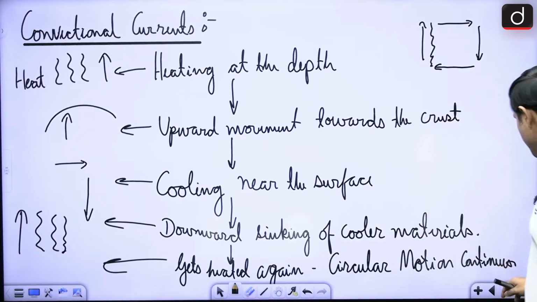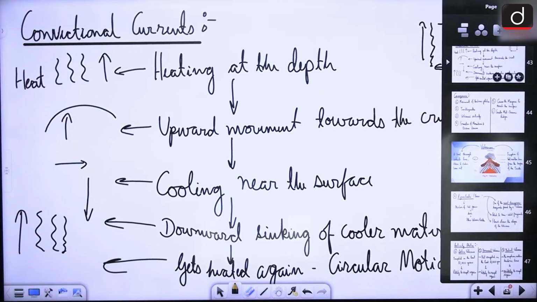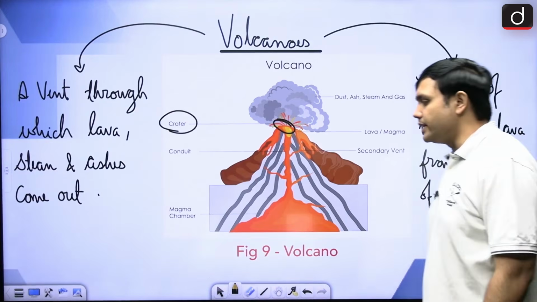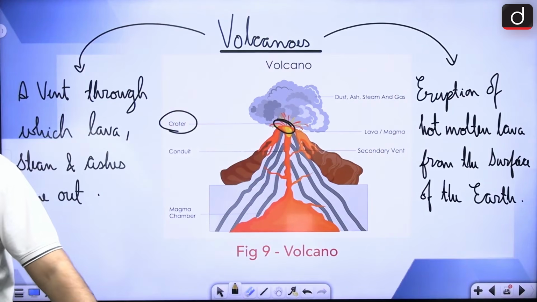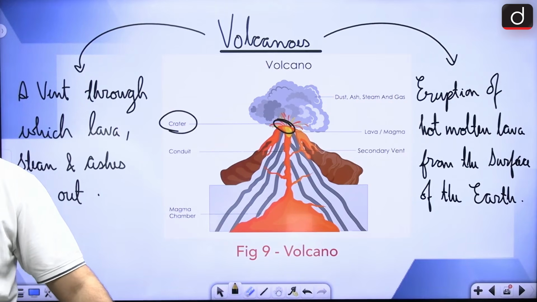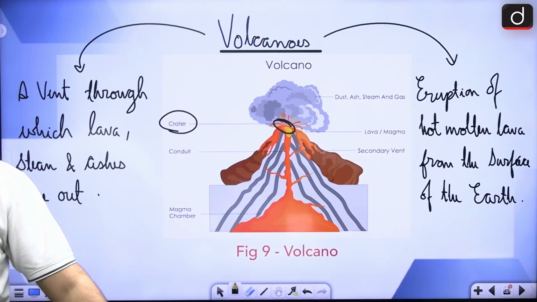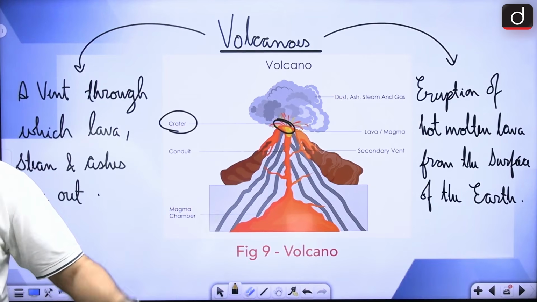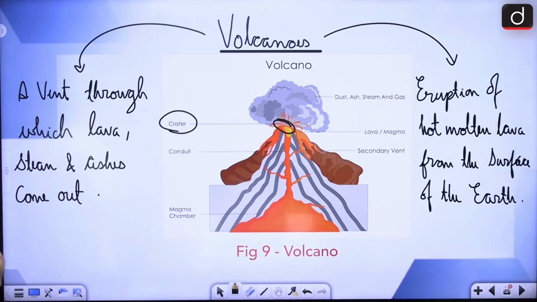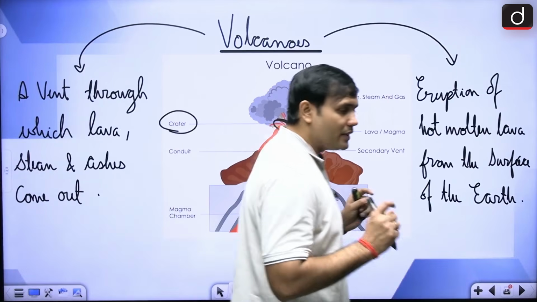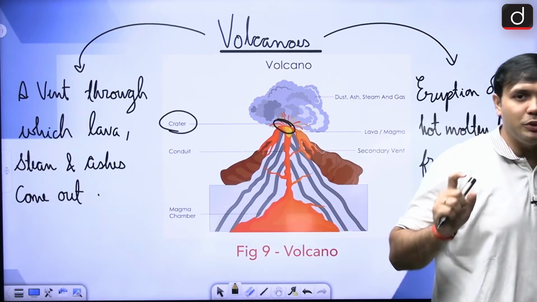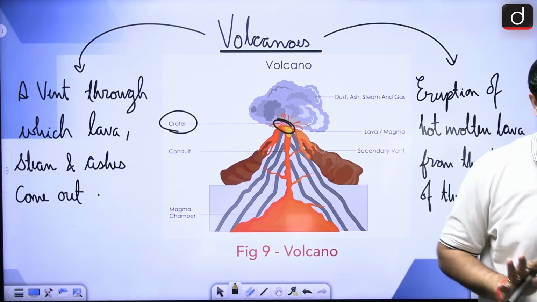All right. Next important region that we are going to look at from our syllabus is the volcanoes. Now, I'm not going to look at it in very basic detail, because I'm hoping that you know what is a vent, what is a crater. You will know about lava. But there is a particular term that you might have heard, but not focused on as much. That is a possibility that UPSC might use it in one of the questions or as answers.